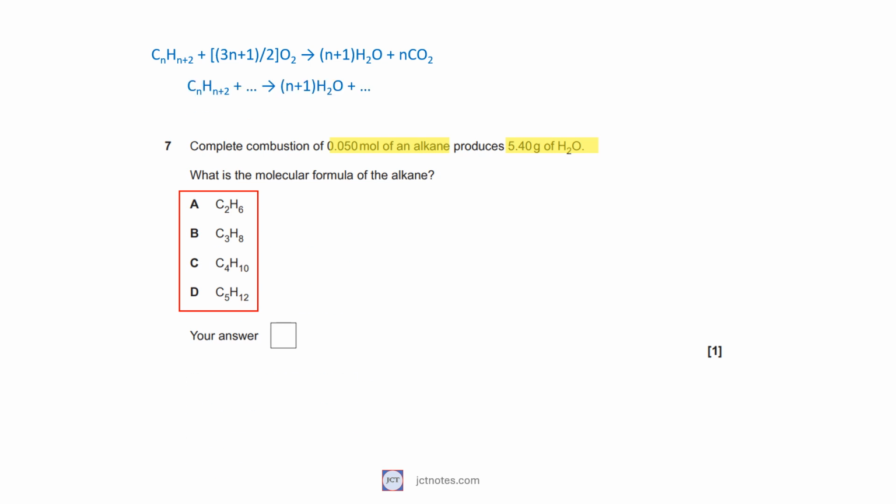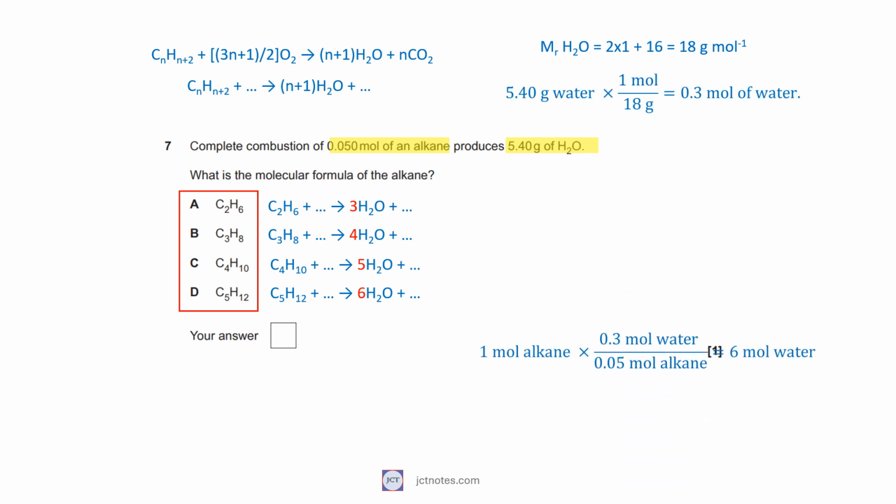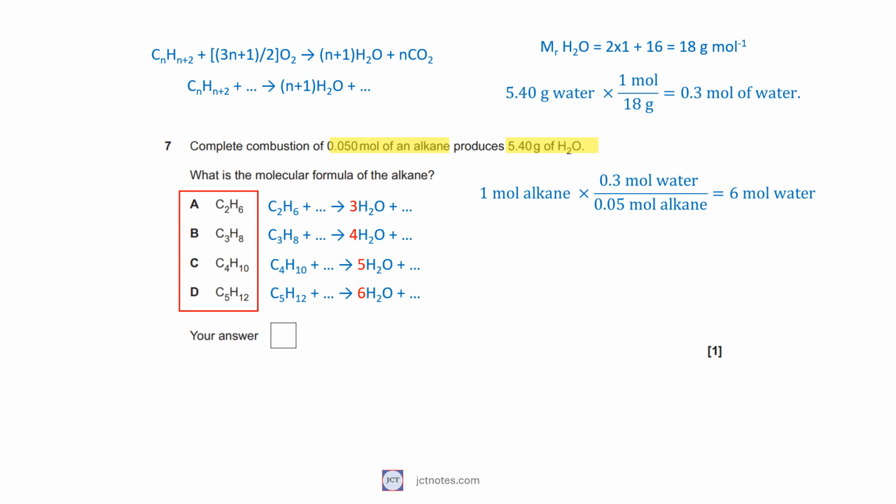For 1 mole of alkane we are going to obtain 3 mole of water in alkane A, 4 mole of water in alkane B, 5 mole of water in alkane C and 6 mole of water in alkane D. As the molecular mass of water is 18 grams per mole, we can find that 5.4 grams is 0.3 mole of water. These 0.3 mole of water have been provided by 0.05 mole of alkane. If instead of 0.05 mole of alkane, we had 1, we would have obtained 6 mole of water. This proportion of alkane and water only appears in option D. The answer is D.